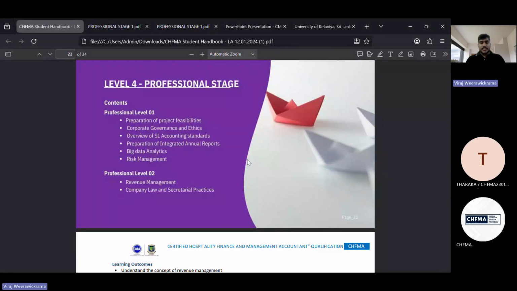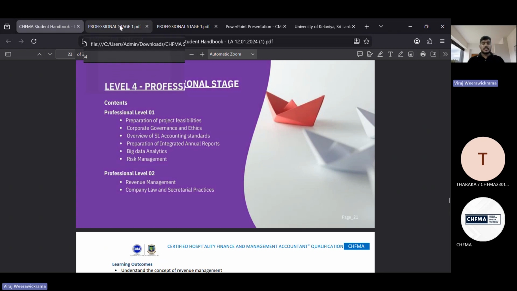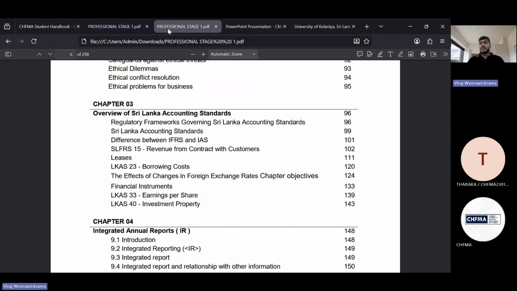Okay, we will start the session right now. When it comes to this course unit under the professional stage, we are going to discuss the overview of SL accounting standards under your syllabus section C. Under this, we are going to mainly discuss the regulatory framework of Sri Lanka accounting standards as well as other accounting standards. We can start from the regulatory framework, and after that, we can discuss all the accounting standards one by one.